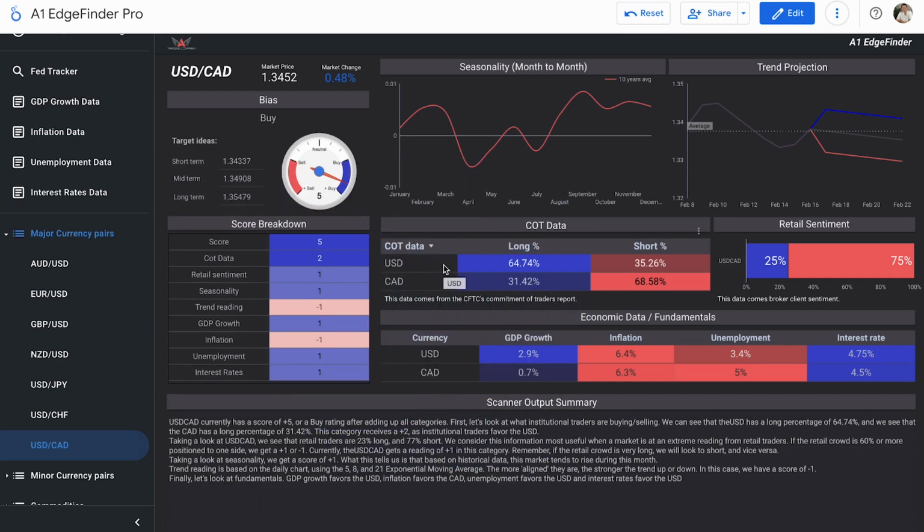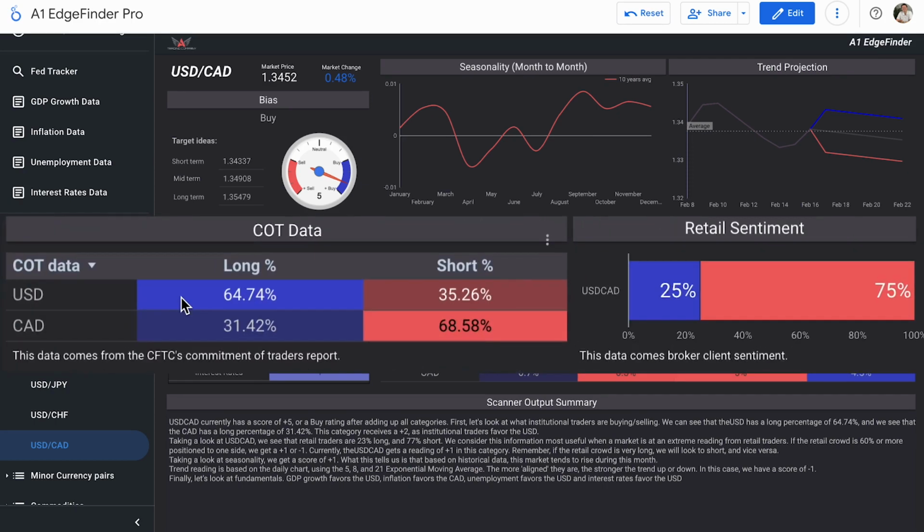Right over here, institutional traders, or smart money traders, however you want to call it, is what we're looking at when we're taking a look at COT data. And those institutional traders are currently 64.74% long, 35.26% short on the US dollar, and 68.58% short, 31.42% long on the Canadian dollar.